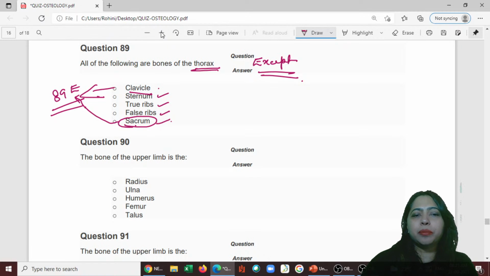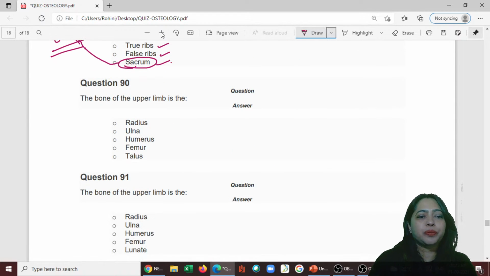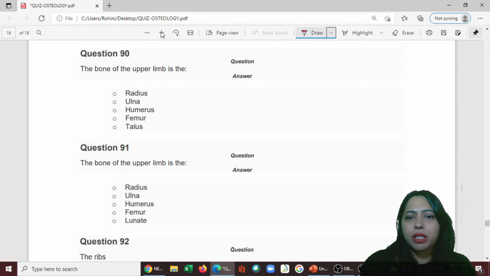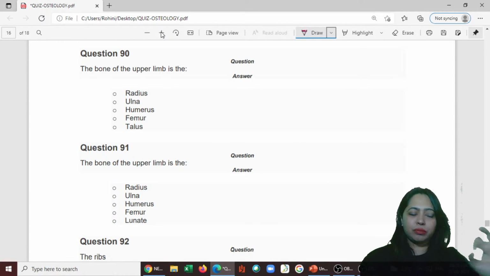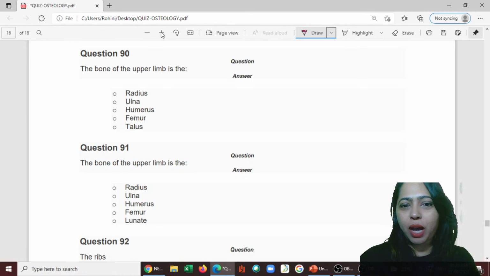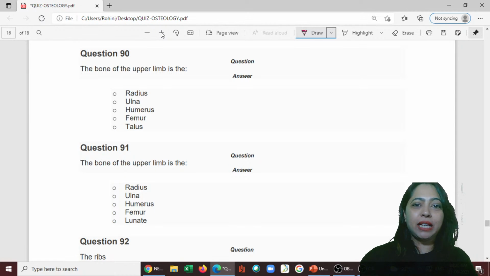All right, sacrum, because I was only thinking about appendicular and axial skeleton. No. I told you all these questions, I'm also bumping into the questions for the first time. So I'm also solving the questions with you. There is nothing like we go read and come. We also solve the questions with you. So we have to read the questions carefully.